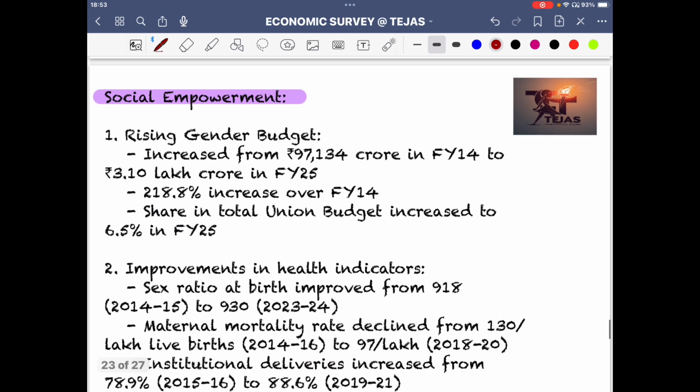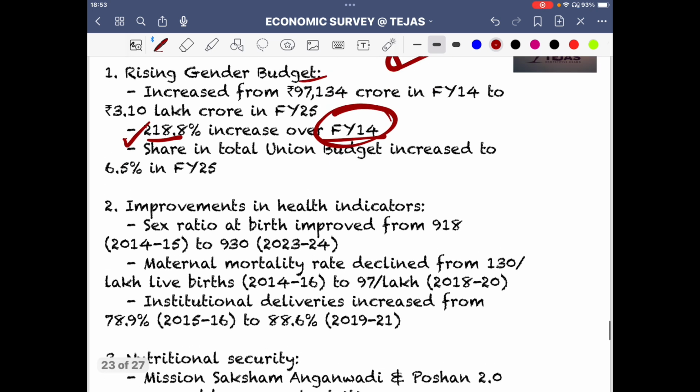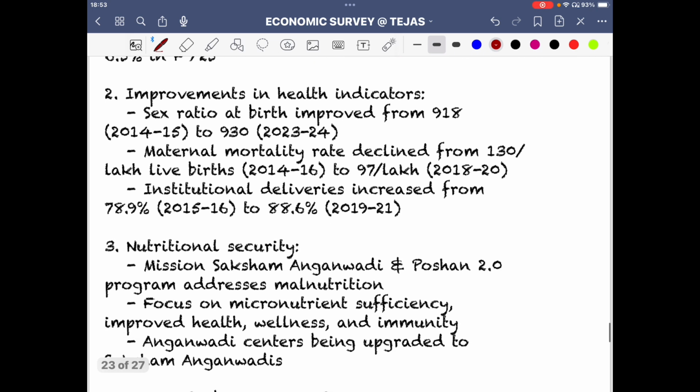So very important. Social empowerment, obviously rising gender budget. So the gender budgeting idea that I talked to you about. There is an increase of 218% over financial year 14. So from 2014, if we compare to today, there is an increase of 218% in gender budgeting. So towards equity we are going. Health indicators, so obviously sex ratio at birth improved from 918 in 2014-15 to 930.